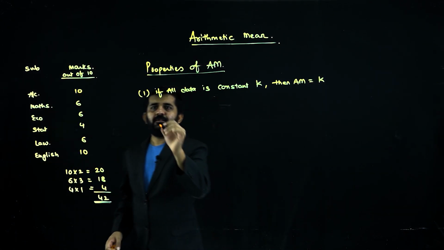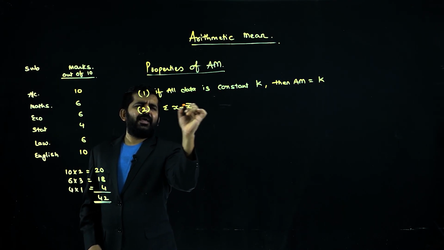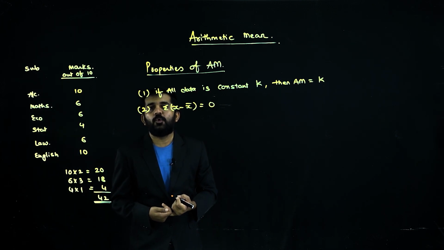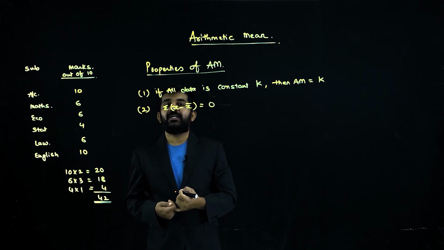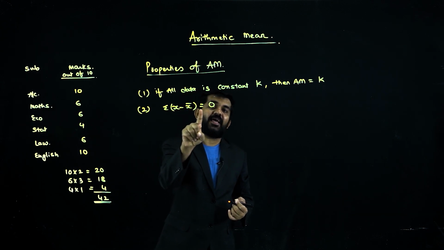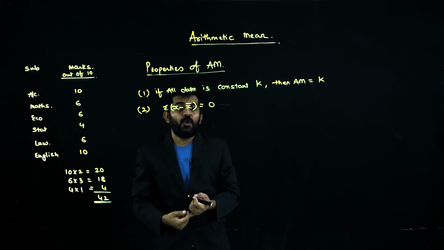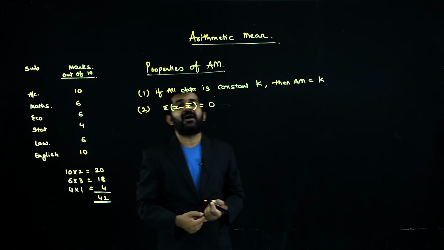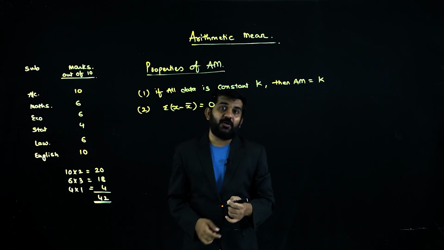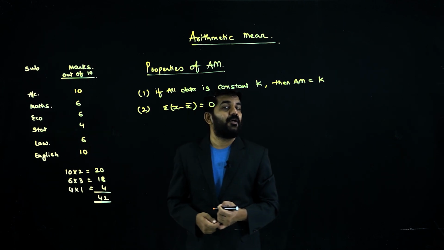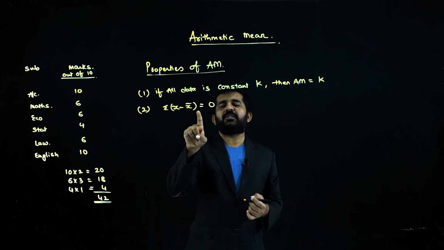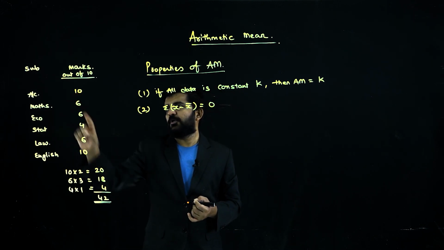when you take a data, they say sigma x minus x bar will always be 0. Whatever data you take, sigma x minus x bar will be 0. You might have done many sums of correlations. You find out sigma x minus x bar and total it. If it is not 0, you know that your answer is incorrect. Is it alright? But let us prove it in this particular question.